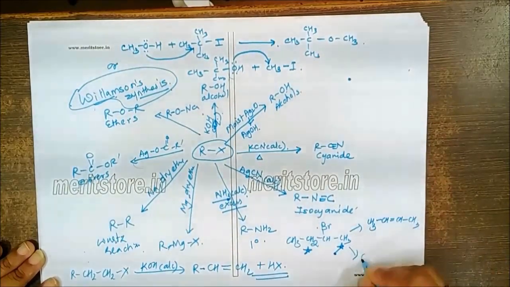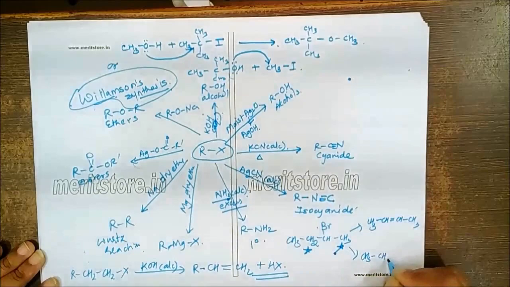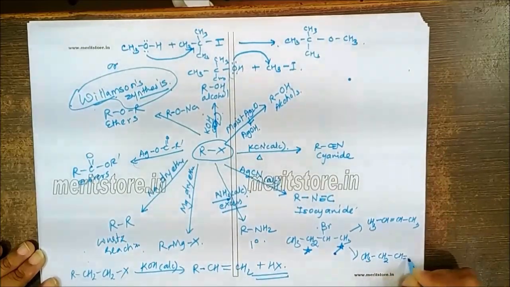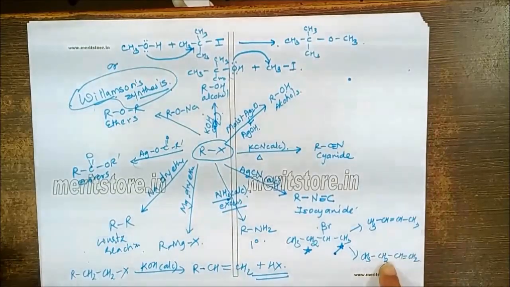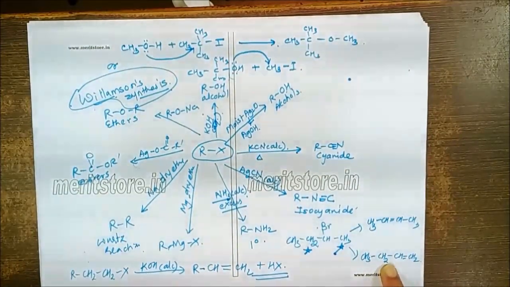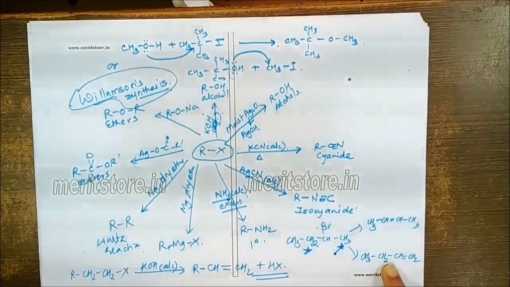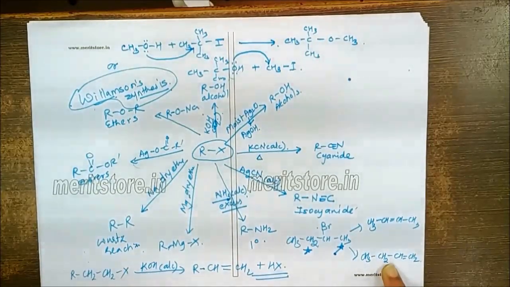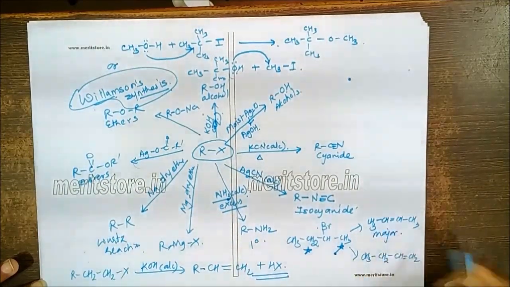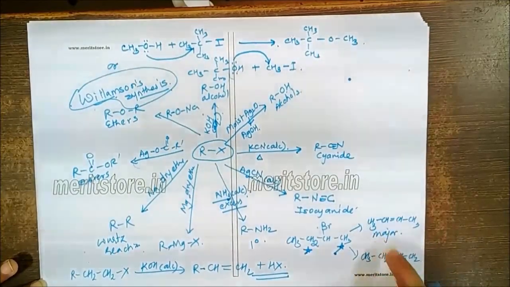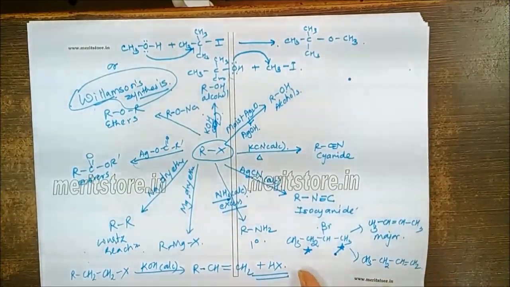And if it is lost from the terminal, I'm expected to get 1-butene. So in this case, which major product is to be formed is decided according to the Saytzeff rule. The Saytzeff rule says that when two different alkenes are expected in the reaction, the one which is more substituted is the major product. Hence 2-butene is the major product compared to 1-butene.